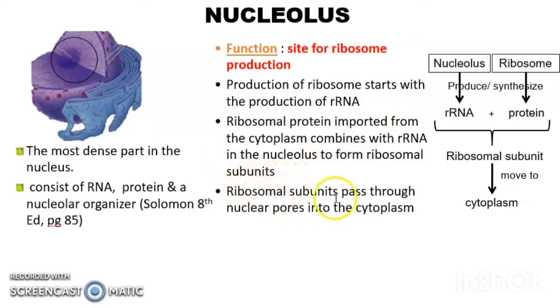Then ribosomal subunit will pass through nuclear pore into the cytoplasm. If you look at this diagram, nucleolus here will produce rRNA, and ribosome will produce or synthesize protein. The association between rRNA and also protein will form ribosomal subunit. Once ribosomal subunit is already formed, it will move to the cytoplasm.